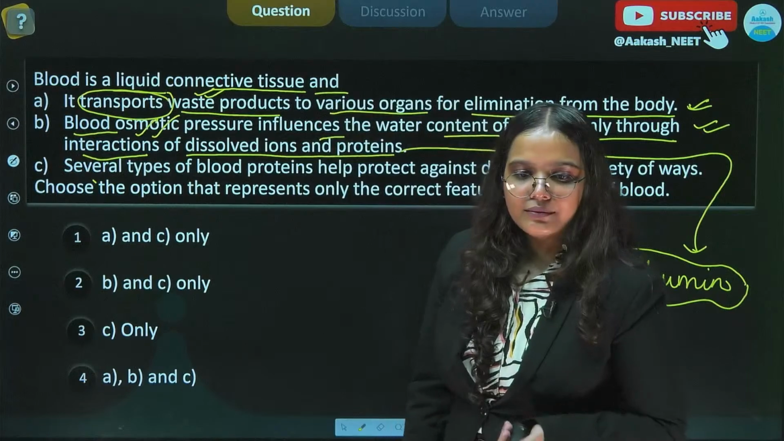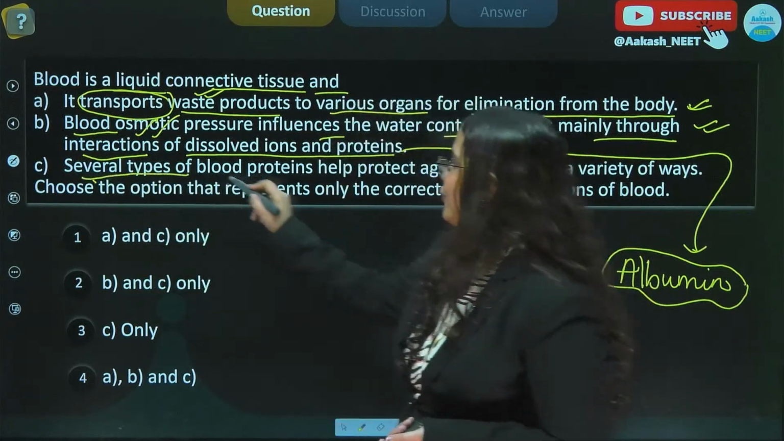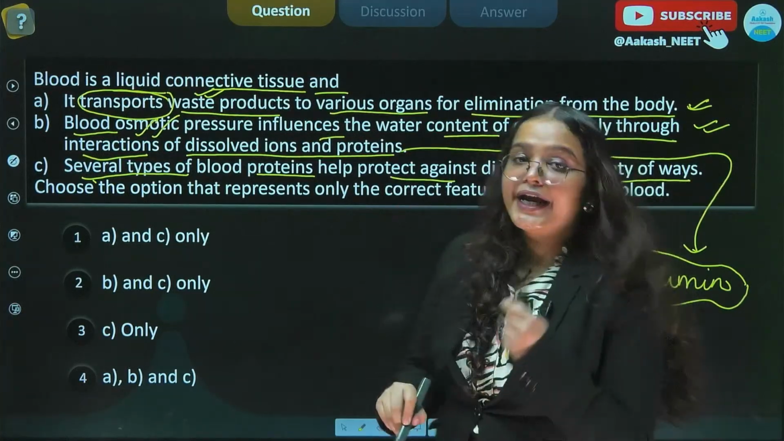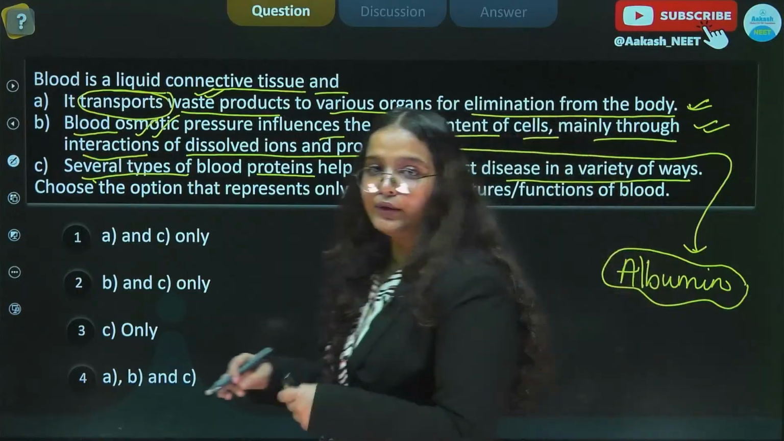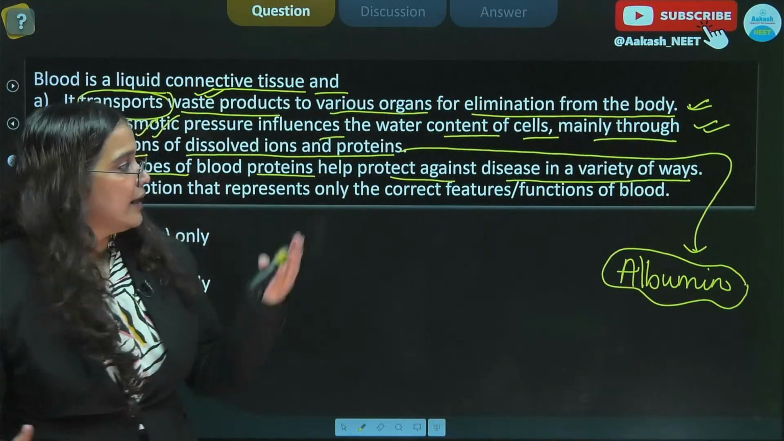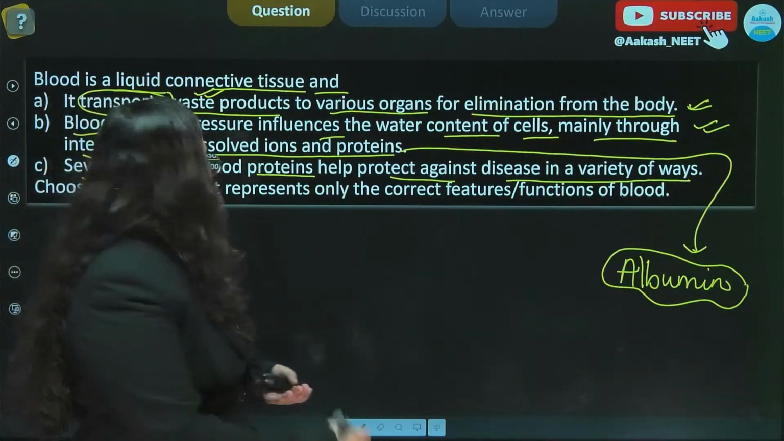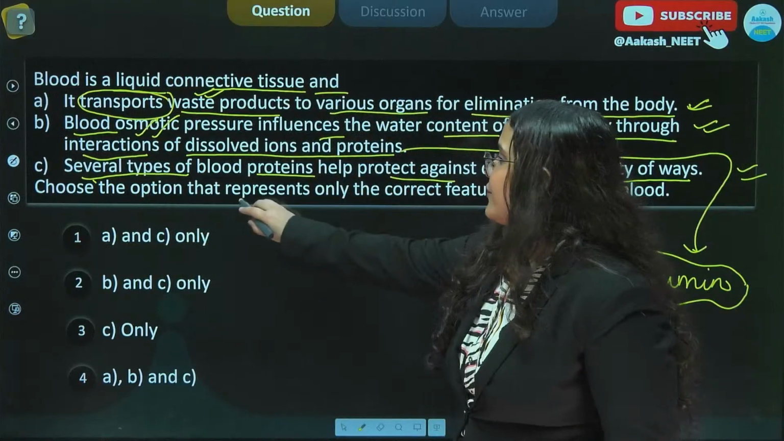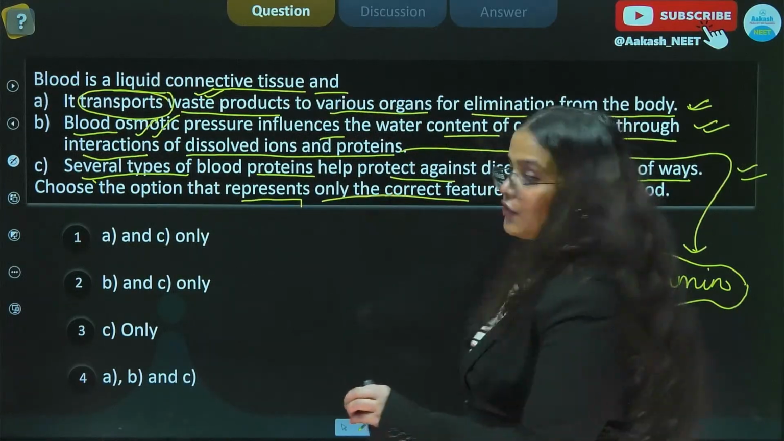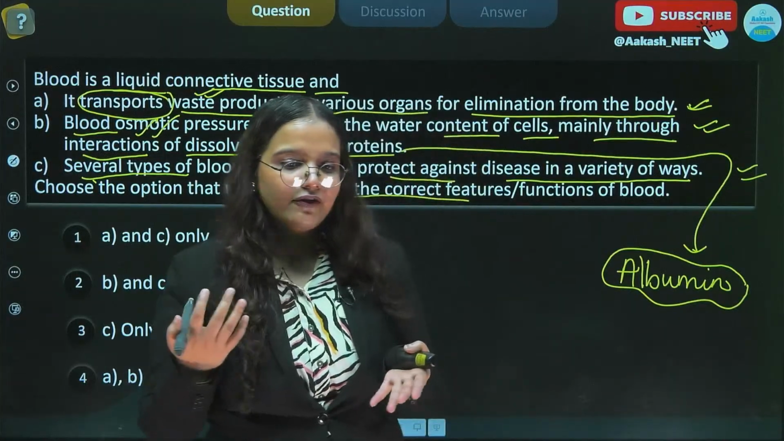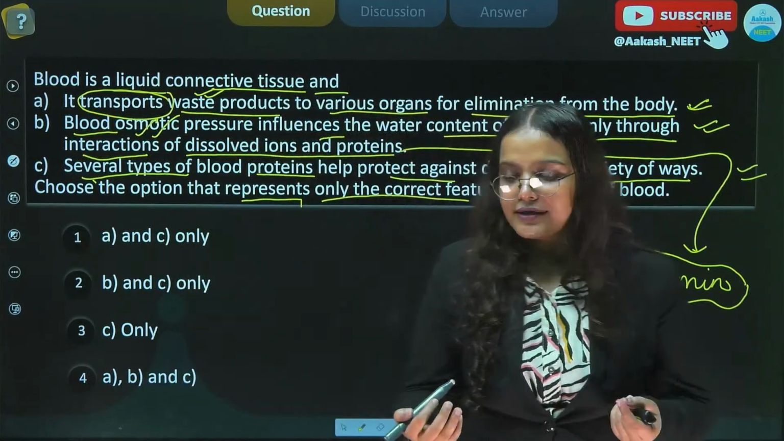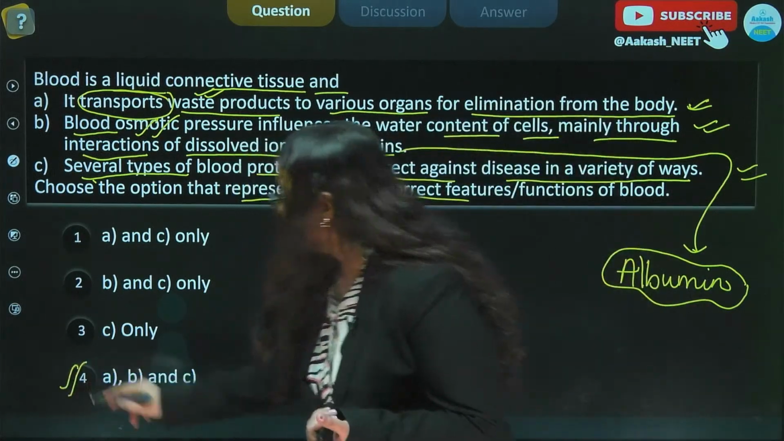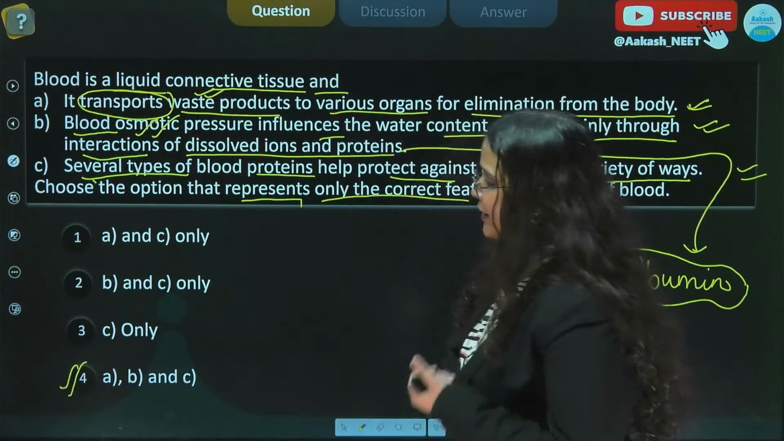C is given to be several types of blood proteins help protect against diseases in a variety of ways. So here again we are talking about which protein? It is the gamma globulins that we discussed. So C is also correct. So the question further states, choose the option that represents only the correct features, functions of blood. And I can see that students have very wonderfully given the right answer. Very good, Ritik Yadav and Shalini and Mubarak Ansari. The right answer will include A, B and C.